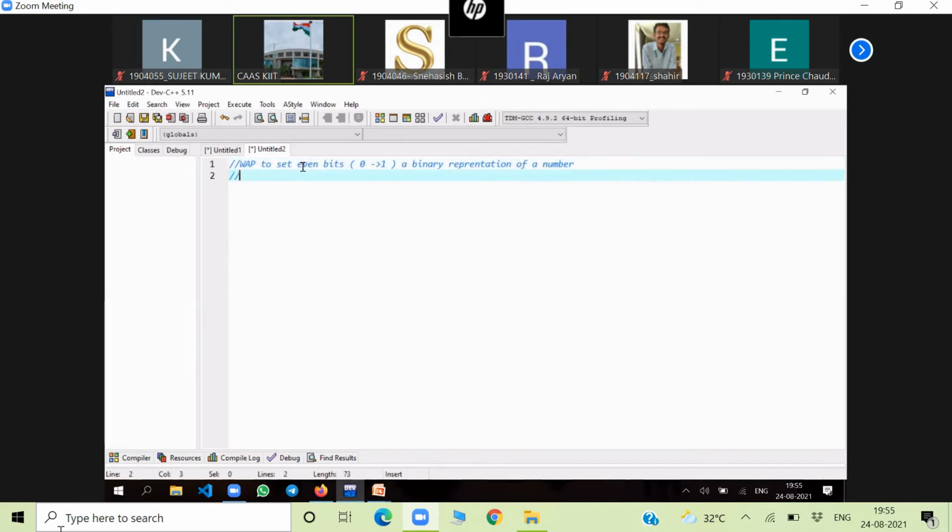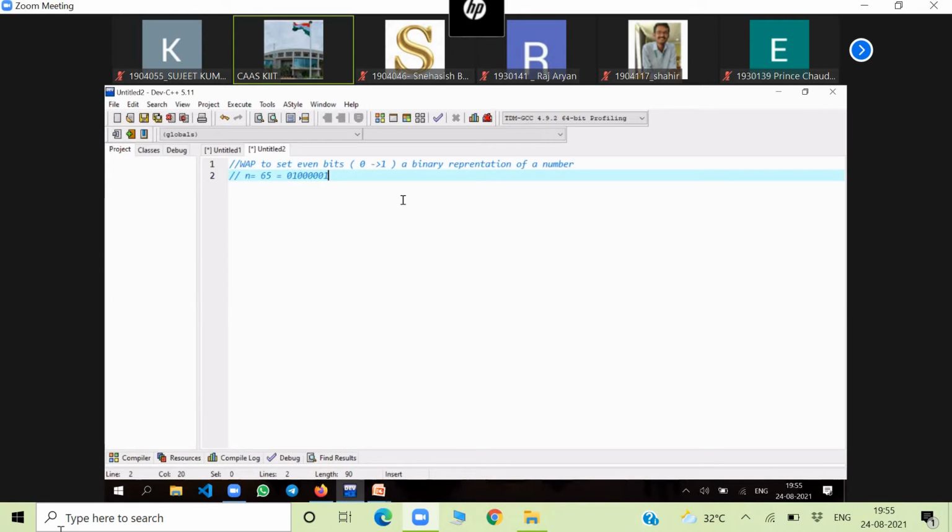For test cases, suppose the n value is 65. What is the binary value of 65? 0, 1, 0, 0, 0, 0, 0, 1. Okay, 8 bit. This is 2 to the power 6 plus 2 to the power 0, that is your 65. We can add another 24 zeros on the left side; I have taken only 8 bits, but actually it is 32 bit.